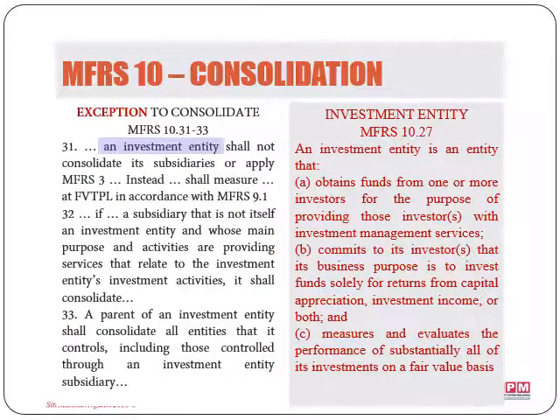In paragraph 37 of MFRS 10, it explains that due to the nature of investment entity, as we mentioned earlier, a typical investment entity will obtain funds from investors for the purpose of its investment activities. It commits to its business purpose of investing solely for returns from capital appreciations or investment income like interest or dividends, or it measures and evaluates its investments on a fair value basis.